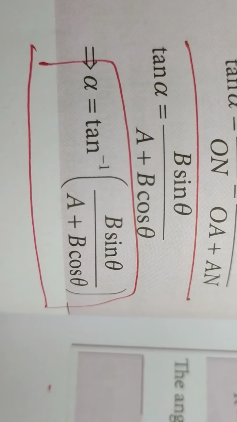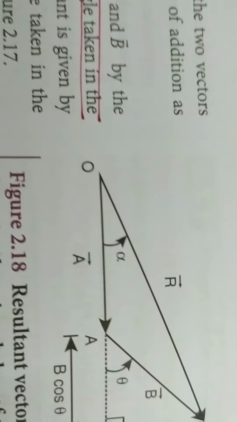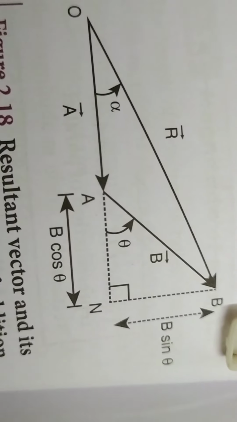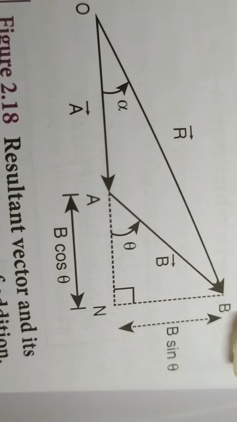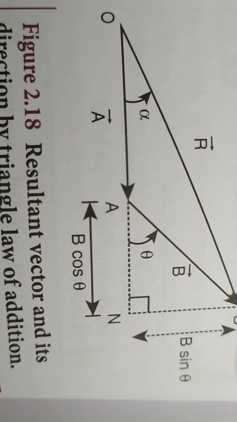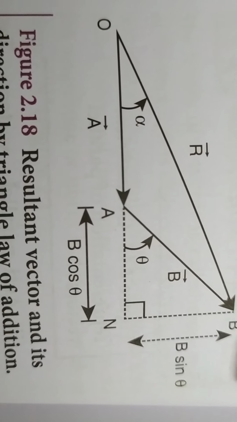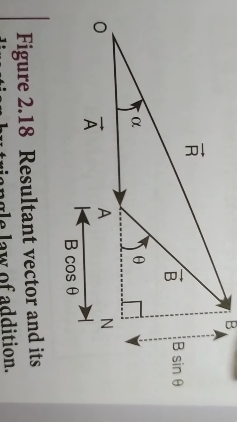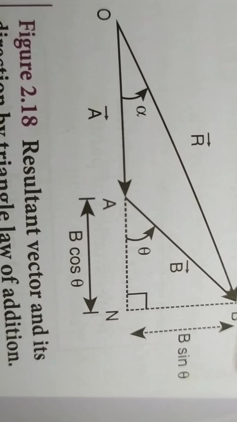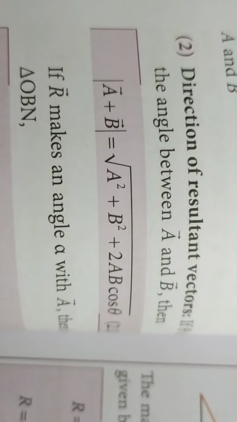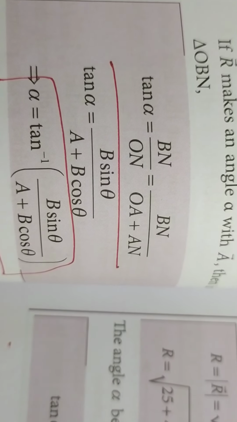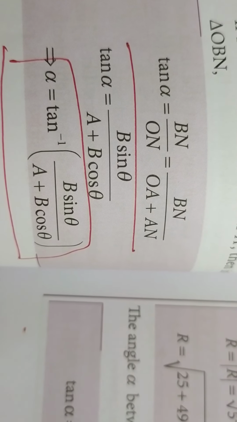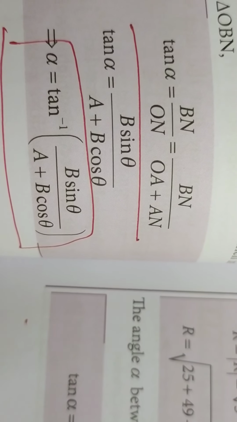Hope you understand this derivation. So here first you are drawing this diagram, you are extending A, and that will meet the horizontal line at a point N, and that angle is 90 degrees. From this we are deriving the resultant by applying the Pythagoras theorem. OB square is equal to ON square plus NB square, and you are finding out the magnitude of the resultant, and the direction is given by the angle alpha, tan alpha. So tan alpha is opposite by adjacent, and you are substituting that, you are getting the direction. That's all about the derivation. Hope you understand.